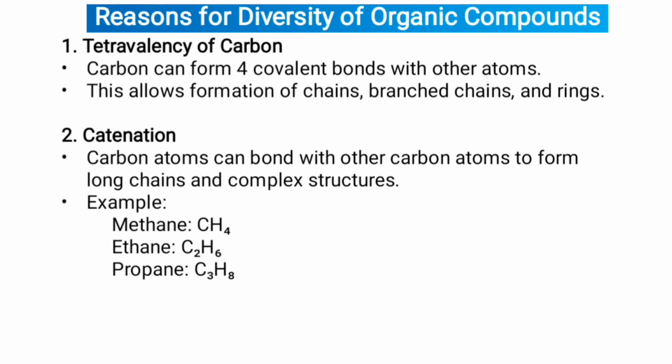Reason for diversity of organic compounds, that is, why organic compounds are diverse. The first reason is tetravalency of carbon. Carbon can form four covalent bonds with other atoms. This allows formation of chains, branched chains, and rings. The second reason is catenation. Carbon atoms can bond with other carbon atoms to form long chains and complex structures. Examples: methane CH4, ethane C2H6, propane C3H8.